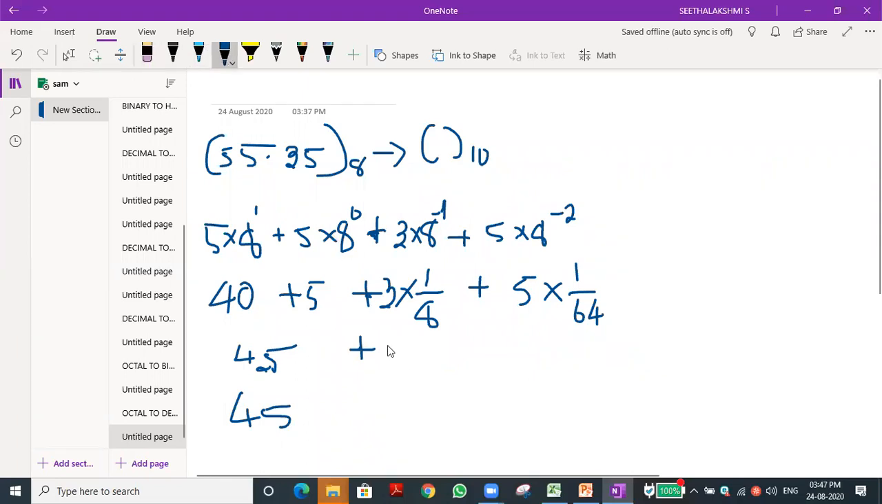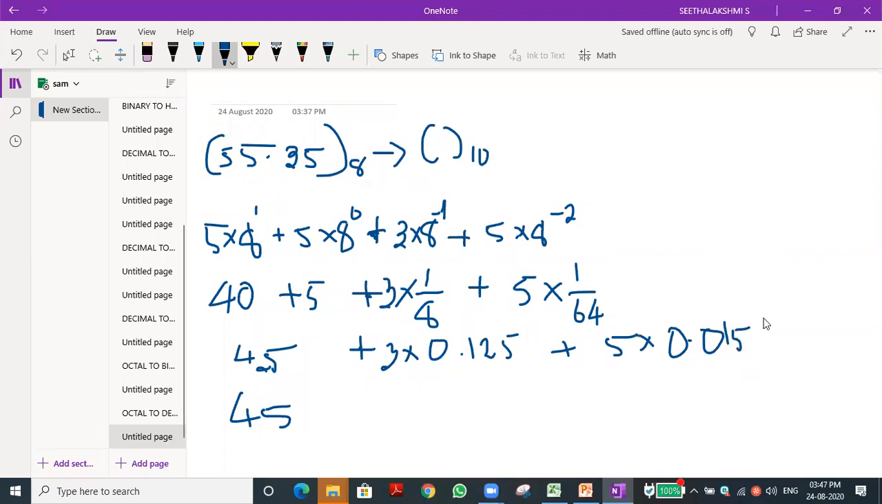Okay, tell that 3 into, what's the value we get? 0.375, sir. 75. Everyone wants to know the value. So what is the value? 0.015. 0.125, sir. Yes, 1, 2, 5. Okay, plus 5 into 0.0156, isn't it? So if you just do the multiplication, what will we get?